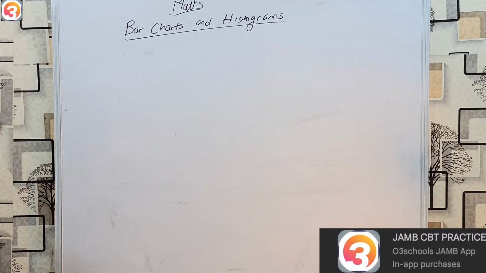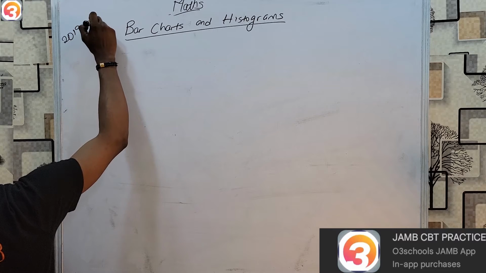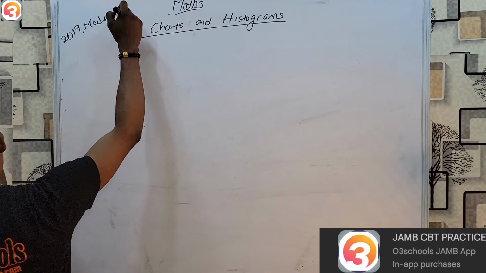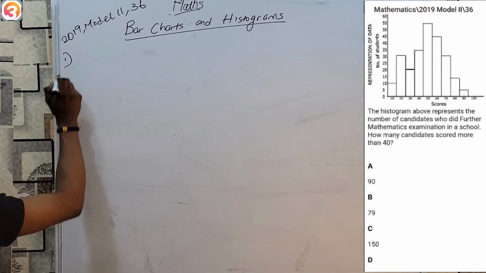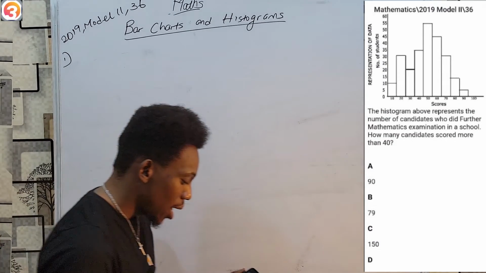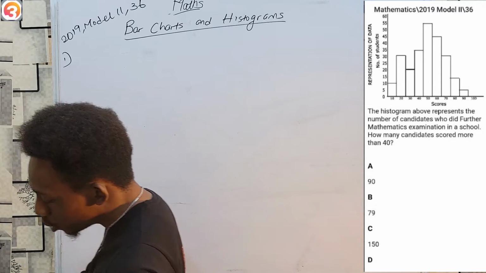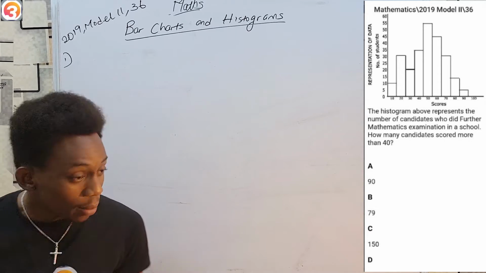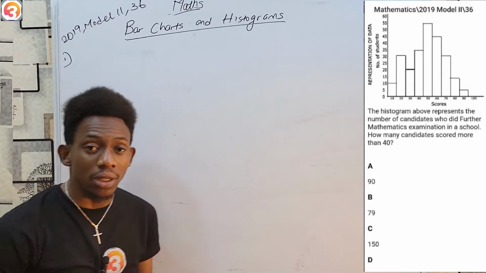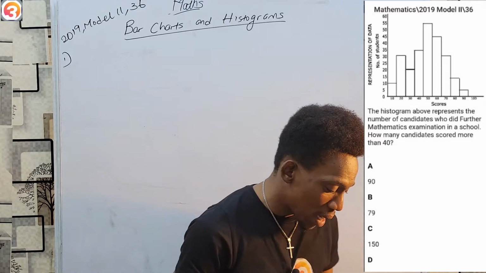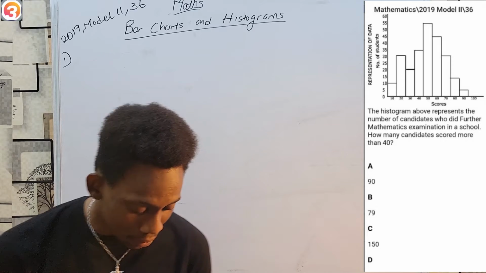My first question is brought to us from the year 2019, and this is model 2, question 36, only on your AllThreeSchools JAMB app. And what does it give me? Well, it has a histogram represented for me. I'm not going to draw it because it's quite stressful, but you can see it right here on your screen or on your AllThreeSchools JAMB app. 2019 model 2, question number 36.